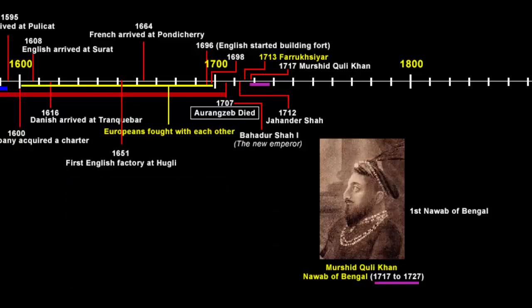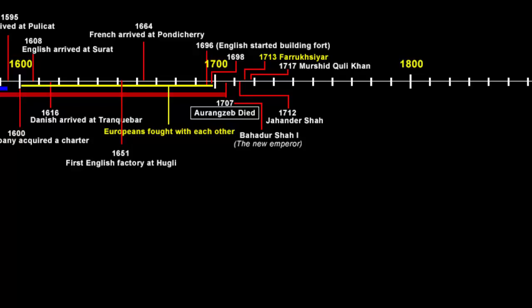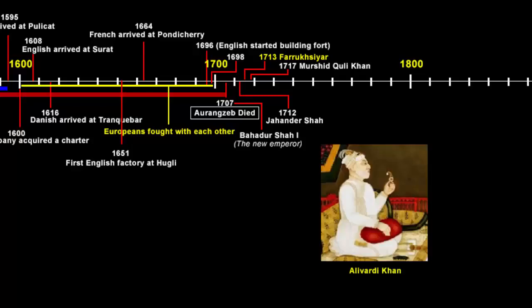Murshid Quli Khan eventually died in 1727, and he also had successors just like any other ruler. But I want you to know that there were only 3 Nawabs, including Murshid Quli Khan, who were strong rulers of Bengal. Otherwise, if we go on to talk about each and every person's detailed account, then history becomes a never-ending subject. So fast forward to the next strong ruler, Alivardi Khan.